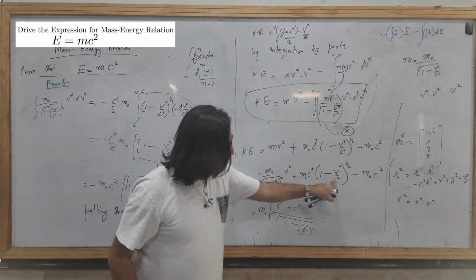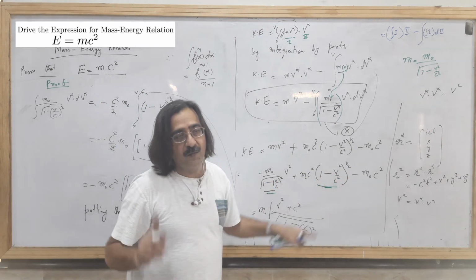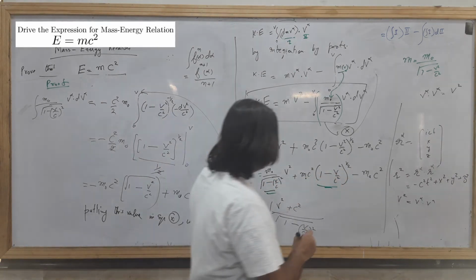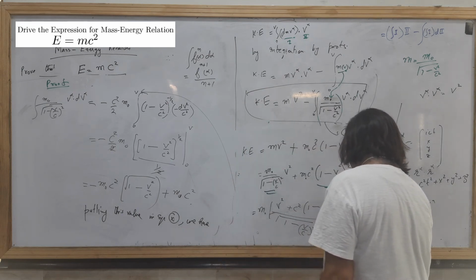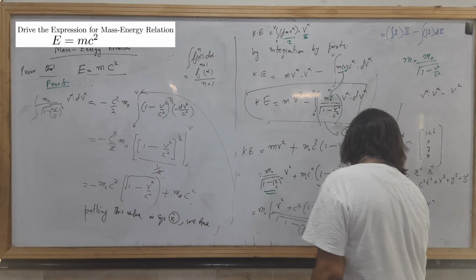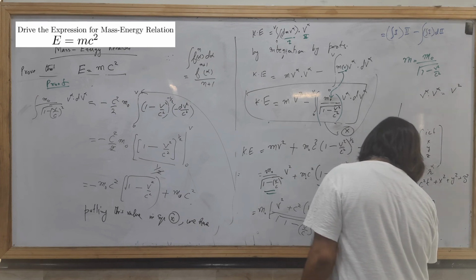This term will be multiplied with this. 1/2 will cancel; 1/2 plus 1/2 equals 1. So this will become 1 minus v square over c square minus m naught c square.